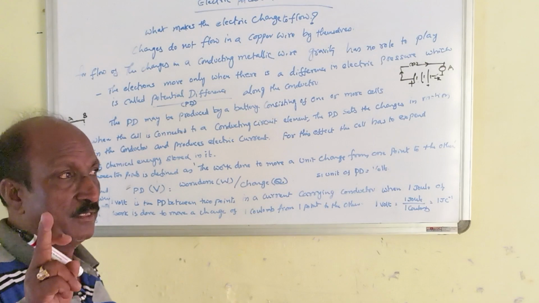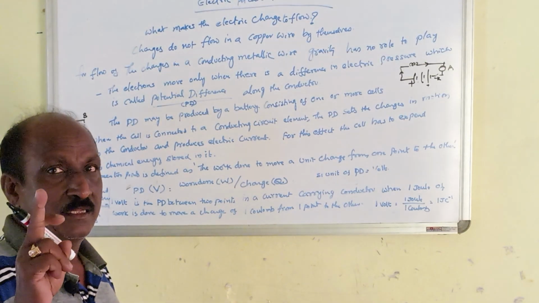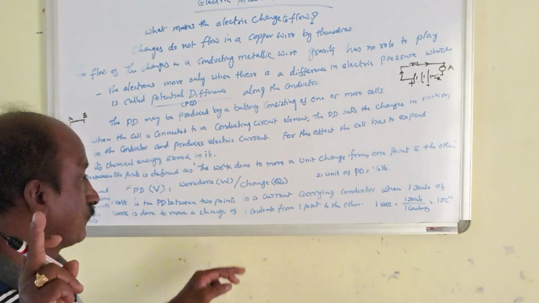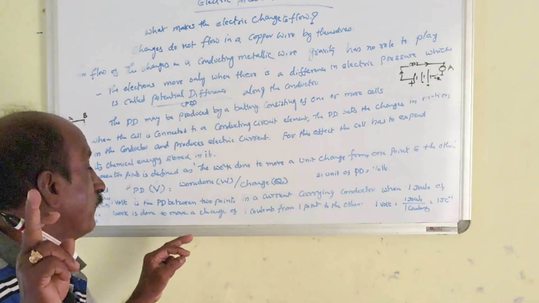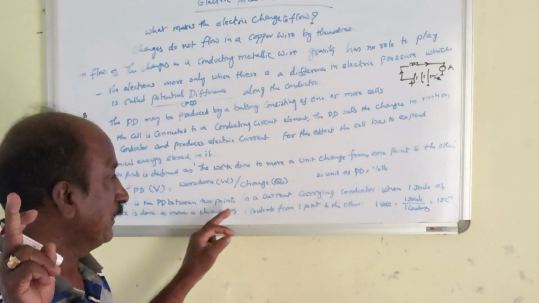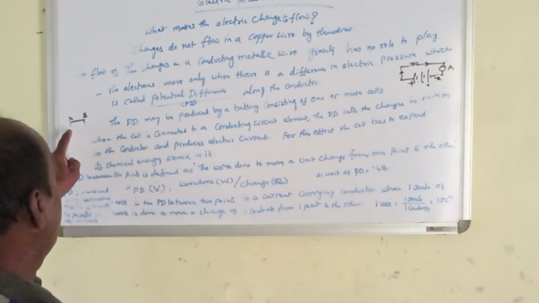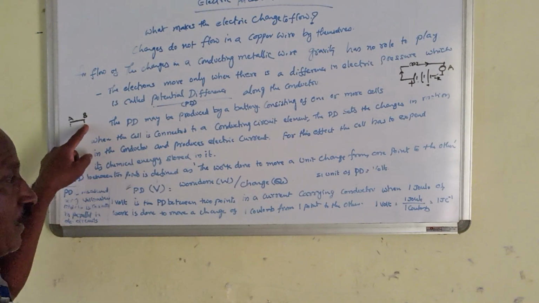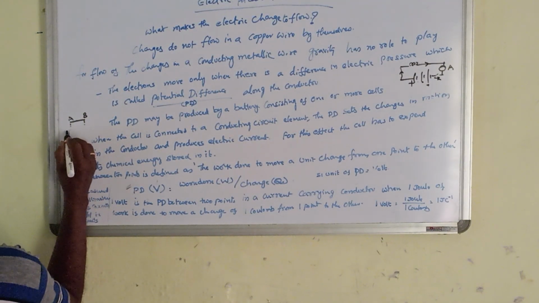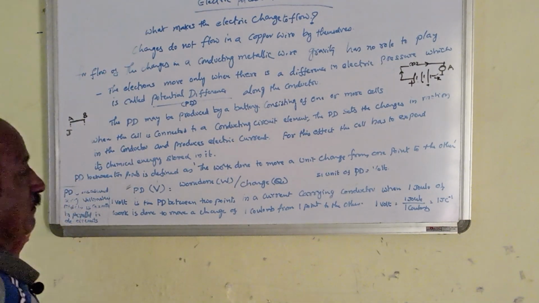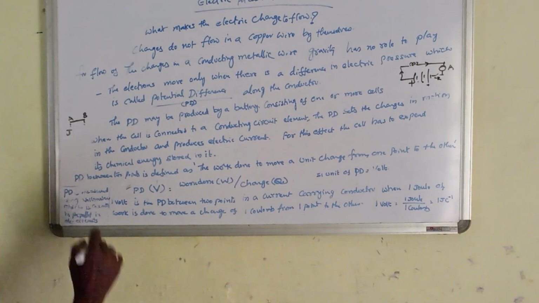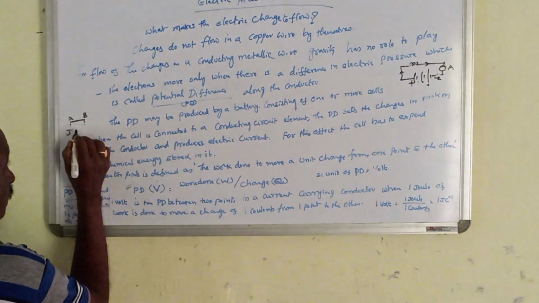So 1 volt is being defined as the potential difference between 2 points in a current carrying conductor, when 1 joule of work is done here in order to move 1 coulomb of charge.